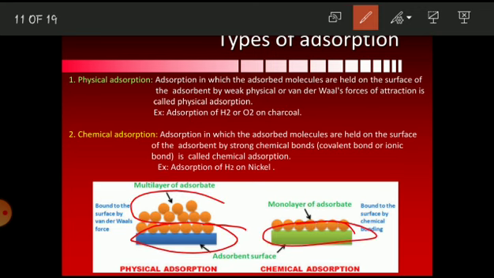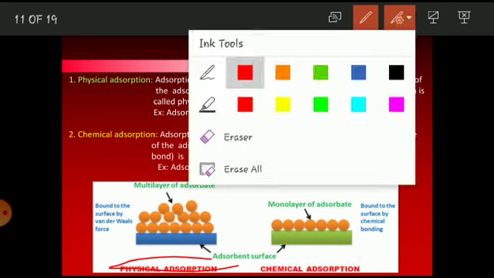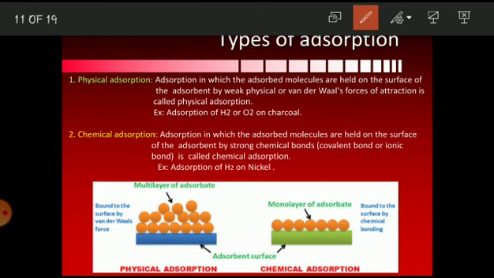And these are the adsorbates. These adsorbates are going to settle on the adsorbent by the formation of weak van der Waals force of attraction. Such type of adsorption is called physical adsorption. And here the adsorbate forms a chemical bond with the adsorbent, and that is chemical adsorption.